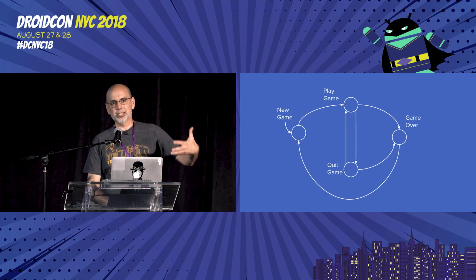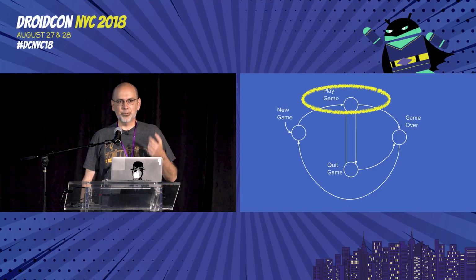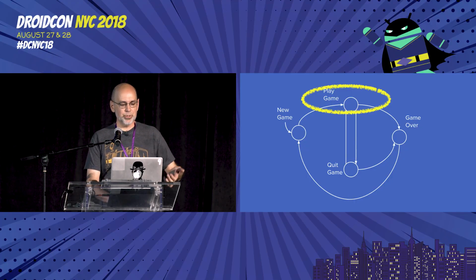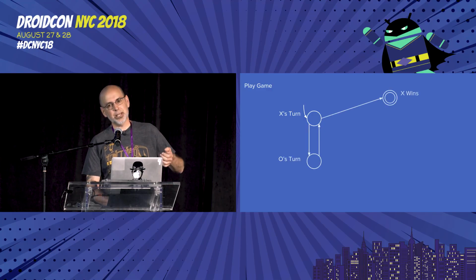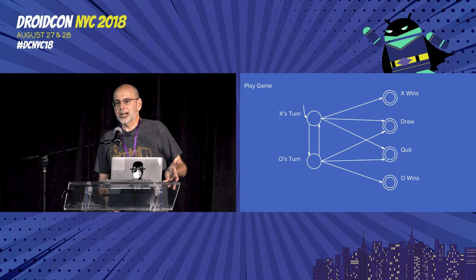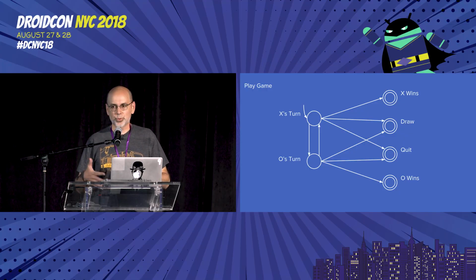But it's also kind of high level. It leaves a whole lot unexpressed. Like, for example, when I'm playing the game, what does that node actually look like? What happens there? And one of the selling points of a state machine approach is that they're supposed to compose nicely. So could I make a state machine of that particular part of the game? Seems reasonable. I start off and it's X's turn, and then it's O's turn, and then maybe X will win, and maybe O will win, or maybe we'll have a draw, or maybe somebody will quit, and this is insane. I'm modeling a tic-tac-toe game, and I've already got 6 discrete states. What happens when I have actual work to do?